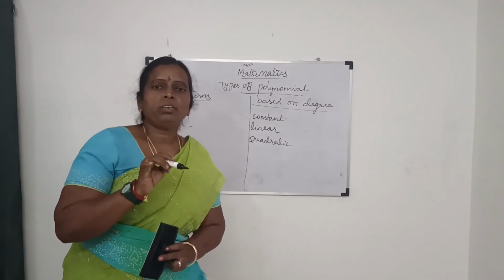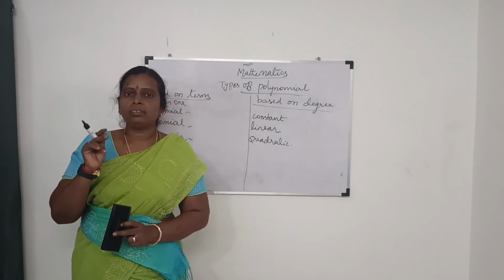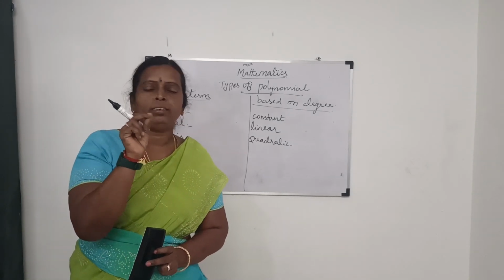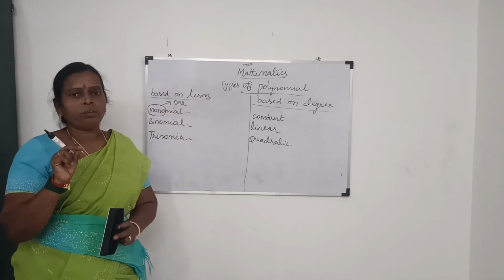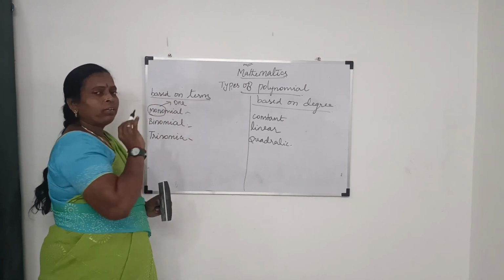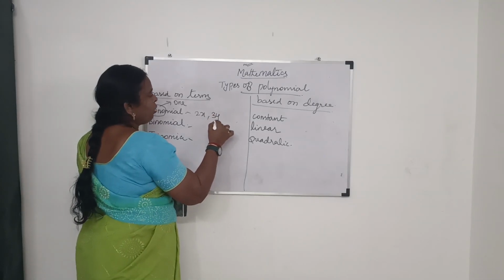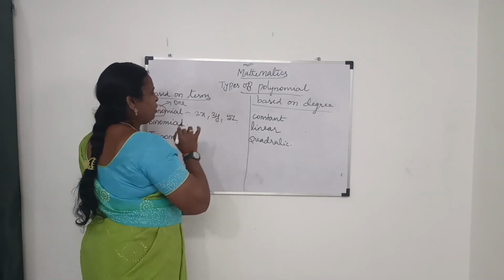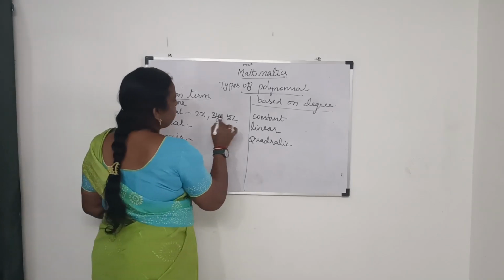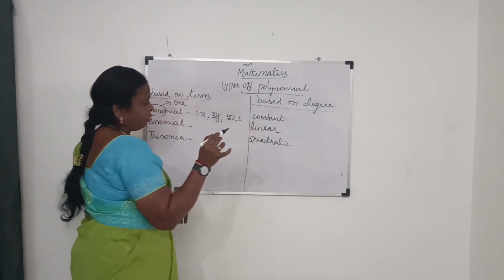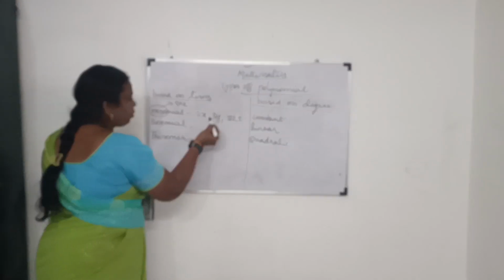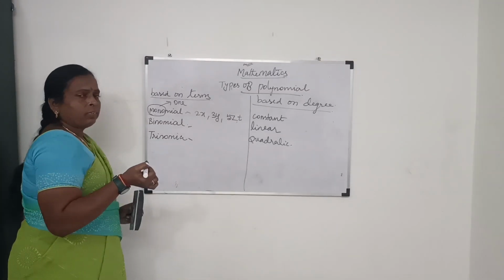In any polynomial, if it has a single term, only one term, that type of polynomial is called a monomial. For example, 2x, 3y, 5z, like this. These are called monomial expressions.